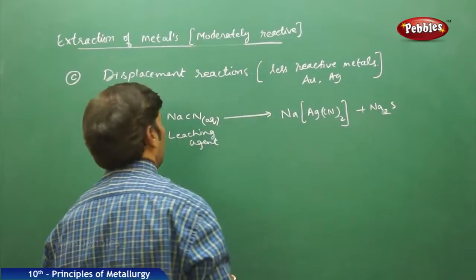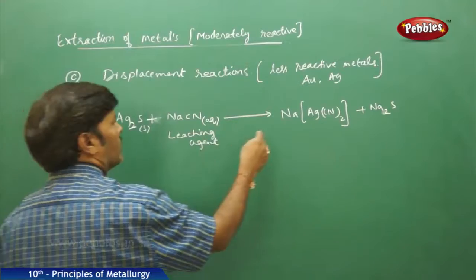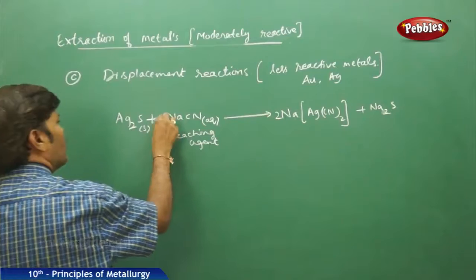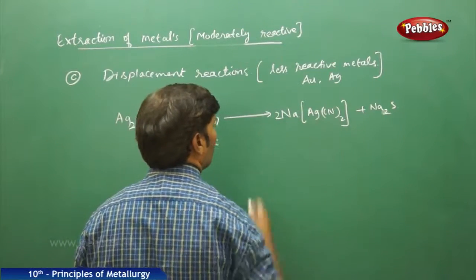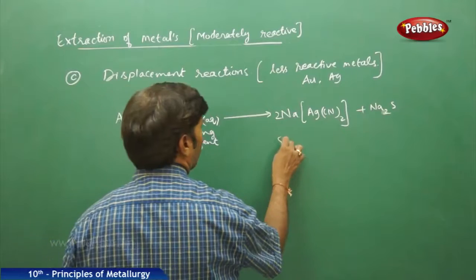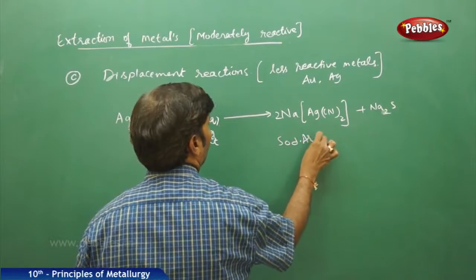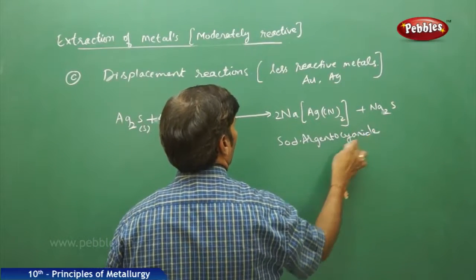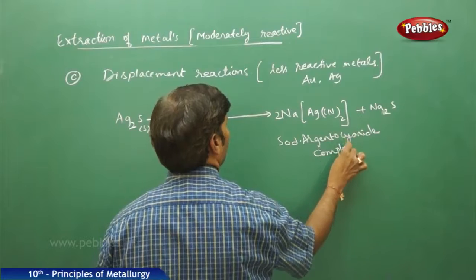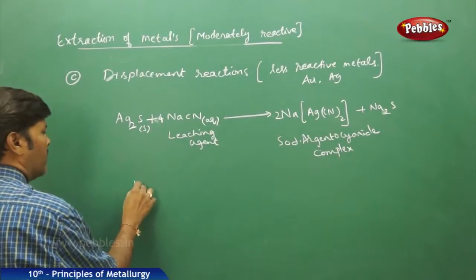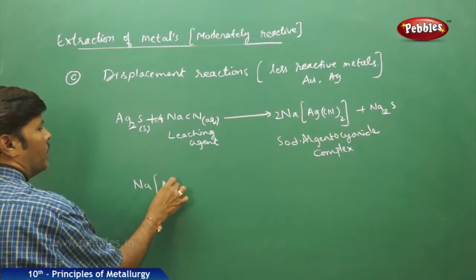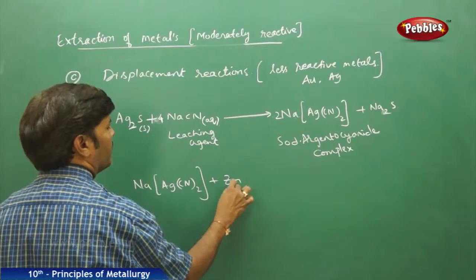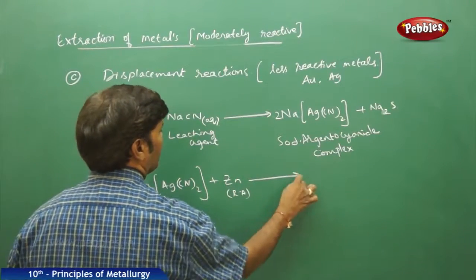To balance the equation, there are two silvers, so take 2 over here, 2 Na's are 2 sodiums and 2 sodiums, 4 sodiums, so take 4 over here, 2 into 2, 4 cyanides. The reaction is balanced, and this we call sodium argentocyanide complex. Take this sodium argentocyanide complex, NaAg(CN)2 taken twice, and treat it with zinc, which is acting as a reducing agent.